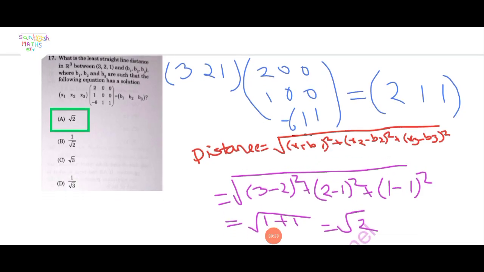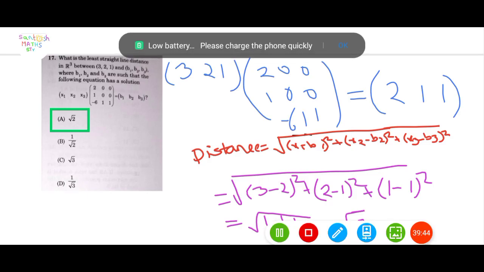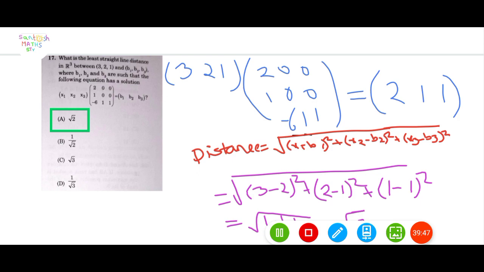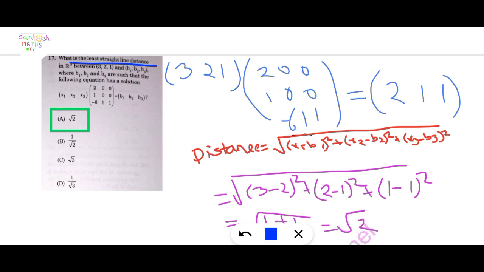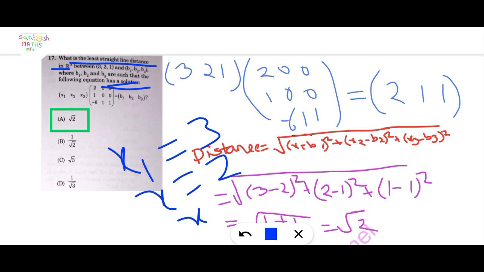Next question: what is the least straight line distance in R cube between 3, 2, 1 and b1, b2, b3, where b1, b2, b3 are such that the following equation has a solution? First of all, given x1 equal to 3, x2 equal to 2 and x3 equal to 1, and here b1, b2, b3.